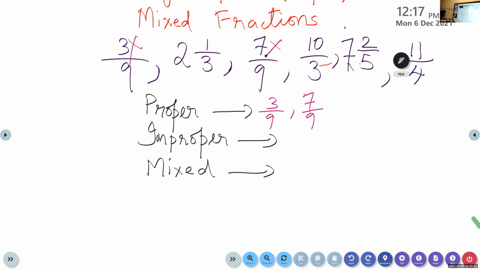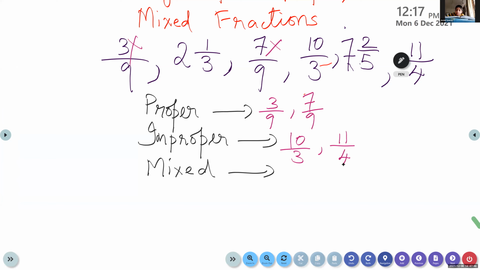The children are saying the answers. Yes. Adishankar, are you there? Yes, ma'am. Can you say which all fractions are improper? 10 by 3 and 11 by 4. Very good. 10 by 3 and 11 by 4. Very good. Jovial, can you give me the example for mixed fractions?